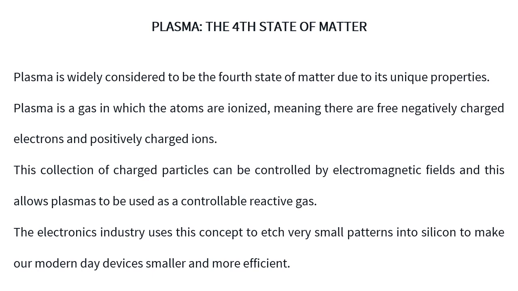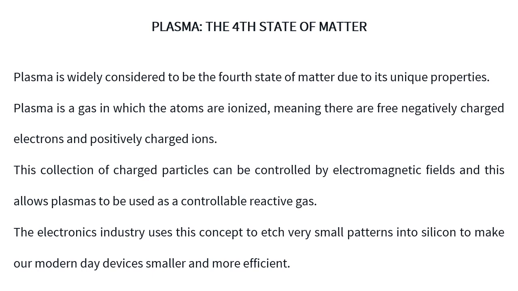Plasma is a gas in which the atoms are in an ionized state. There are free negatively charged electrons and positively charged ions. So plasma is nothing but a gas whose atoms are ionized. In a normal gas, atoms are not ionized, but in plasma they are.